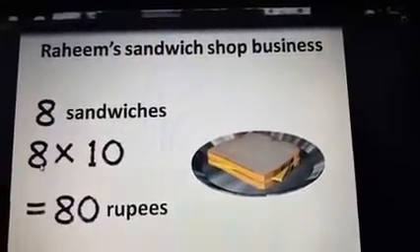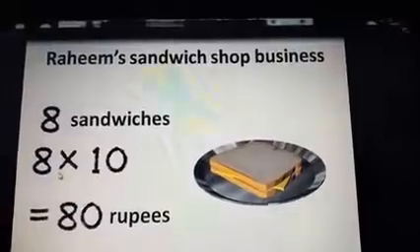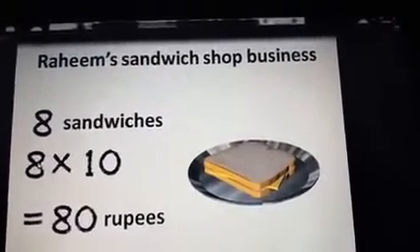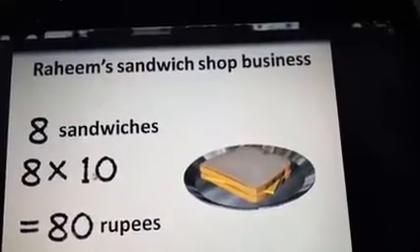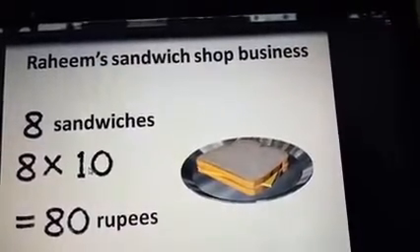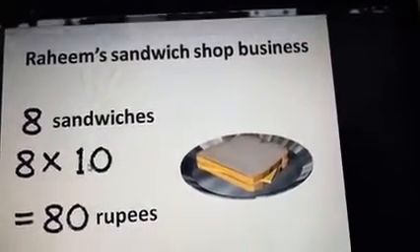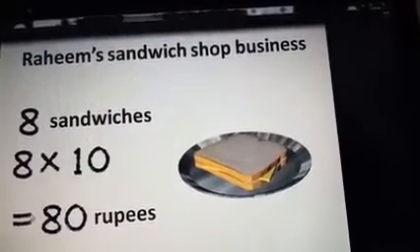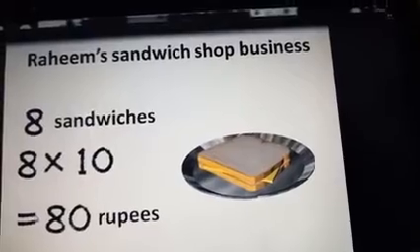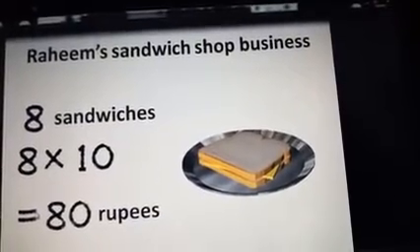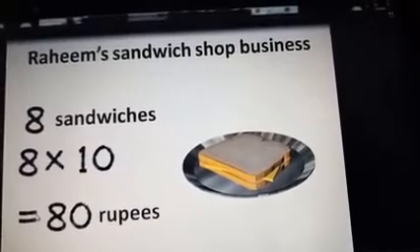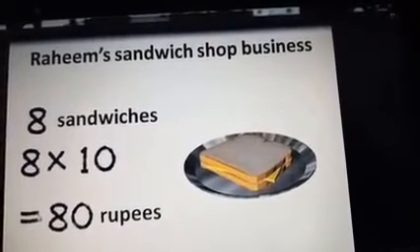Yes, very good. 8 multiplied by 10. This 8 is 8 sandwiches and the 10 represents the price of one sandwich. So 8 tens are 80 rupees. So he has earned 80 rupees.